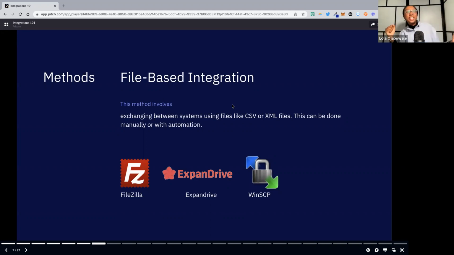I would have my HostGator and there would be the FTP files. Sometimes there are even FTP services you can use externally, like FileZilla, ExpandDrive, and WinSCP. I feel like with a lot of the newer no-code tools, this doesn't come up as often, but it's worth noting.